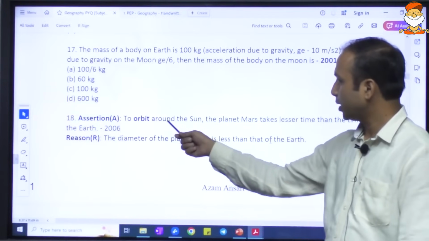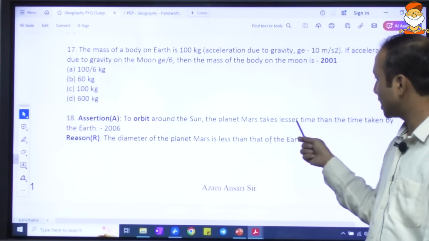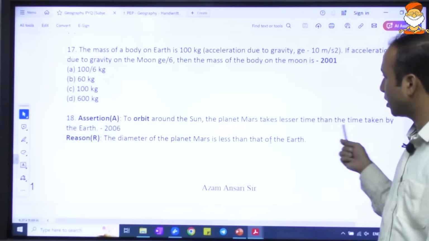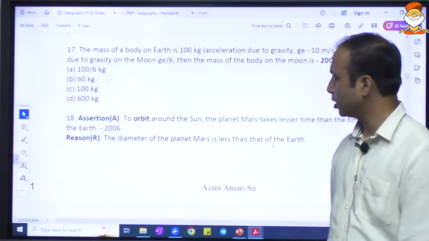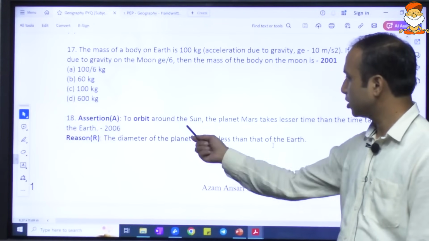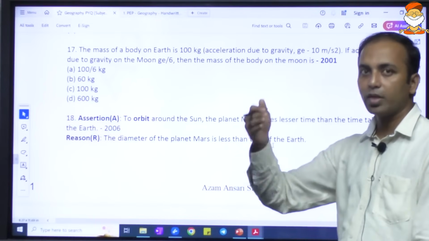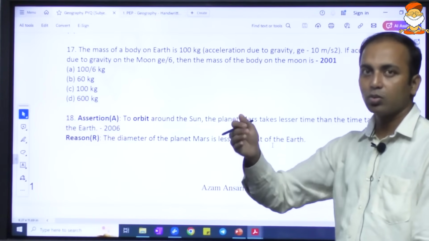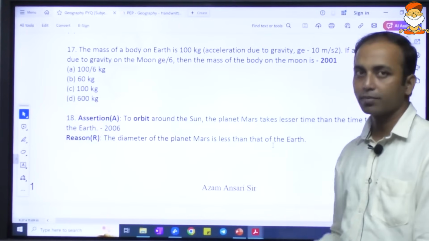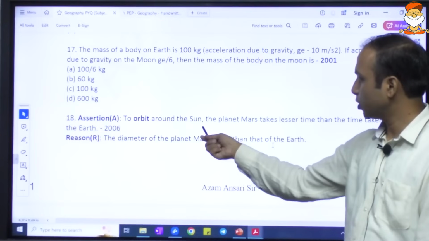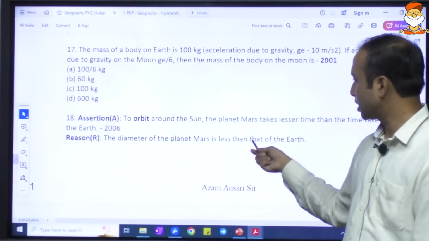Question number 18. To orbit around the sun, the planet Mars takes lesser time than the time taken by the Earth. So is it correct? Absolutely no, because to orbit around the sun, Mercury, Venus, Earth, Mars. So Earth will be taking less time, followed by the Mars. Mars will be taking more time, right? So assertion is false.